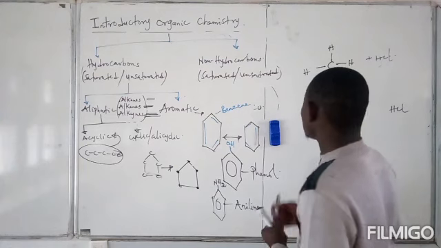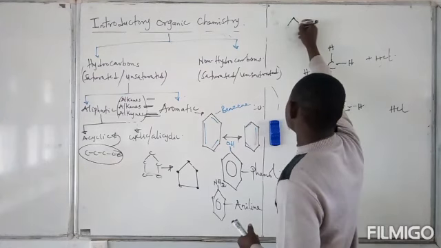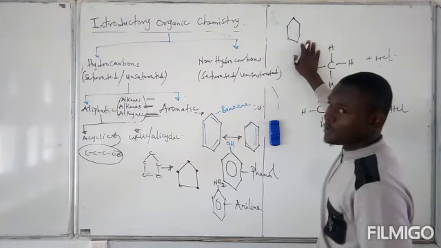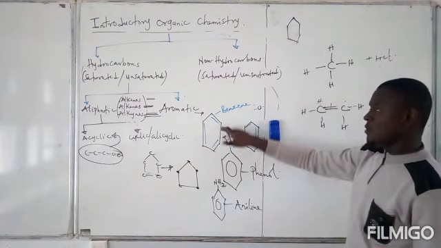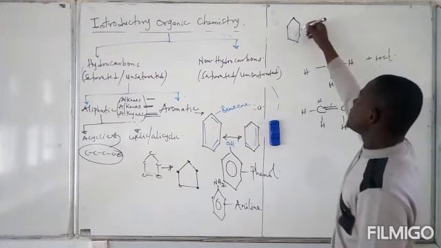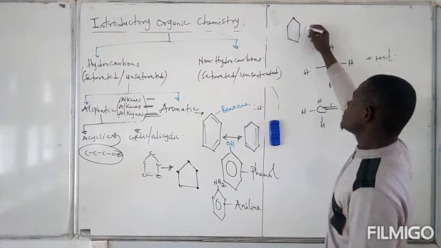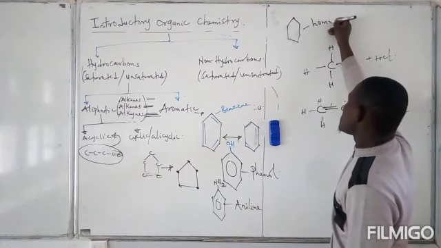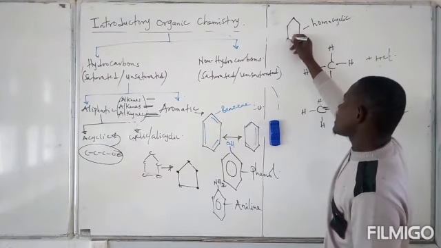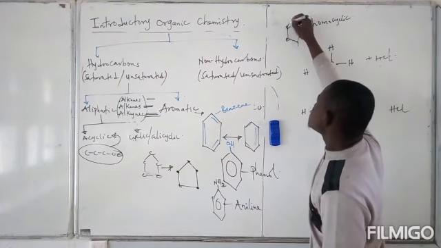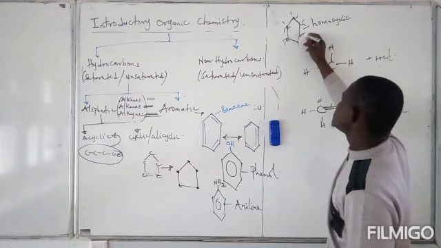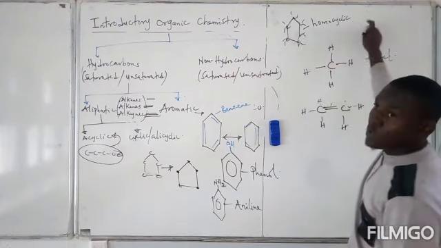For instance, if we have something like this, this is a cyclic hydrocarbon, right? It's not benzene. It's not containing double bonds in 3 places, so it's not benzene. This is cyclohexane. So this cyclic hydrocarbon is a homocyclic hydrocarbon because all these joints are carbon, carbon, carbon, and each of these carbons contains hydrogen, hydrogen. All these bonds are just hydrogen. So it only contains carbon and hydrogen, so it is homocyclic.